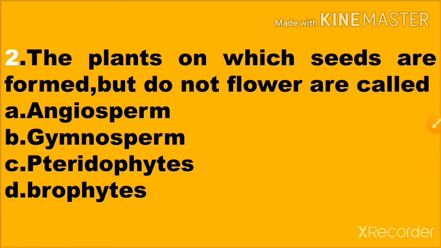Here the correct answer is that seeds are formed but flowers are not formed. So the correct answer is gymnosperm. Gymnosperm means the primitive flowering plant in which seeds are not enclosed in fruits. It has a naked seed and it is a proper body plant. They are usually evergreen woody. For example, pines are an example for gymnosperm. And here the flowers are not formed.